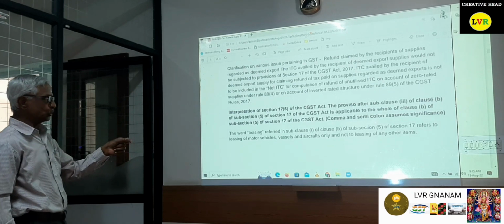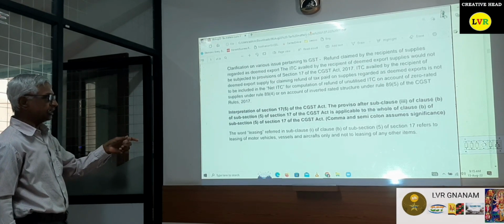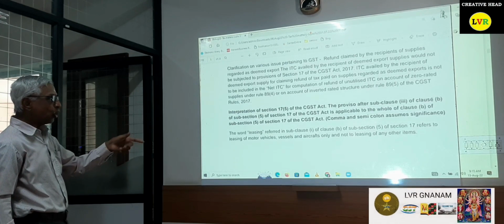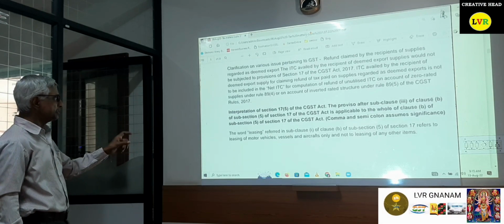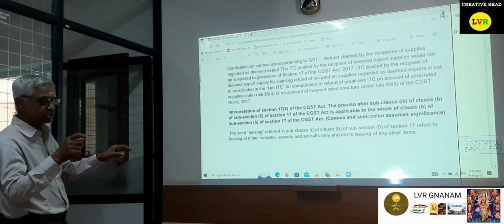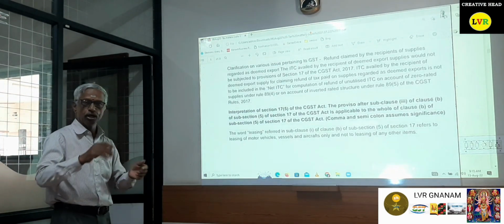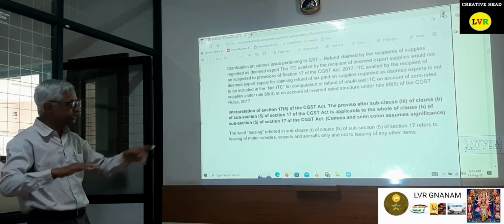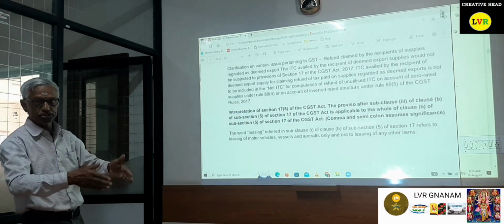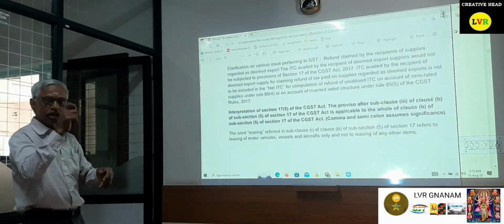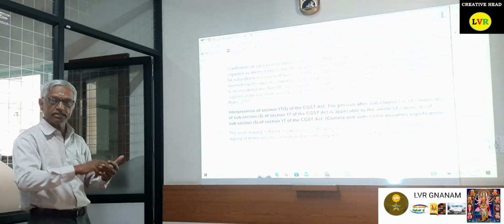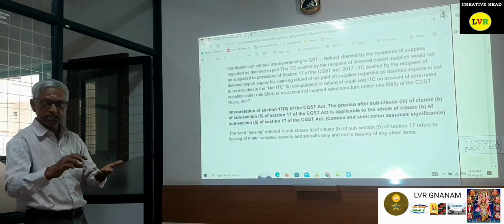The proviso after sub-clause (iii) of clause (b) of Section 17(5) of the CGST Act is applicable to the whole of clause (b) of Section 17(5) of the CGST Act. The comma and semicolon assume significance. Very, very important. One of the Gujarat AARs has clearly stated that under Section 17(5) there are 3 or 4 situations available. Accordingly, a colon is available. In the last case only a comma is available. So the AAR held that after the comma, this is the only section available.